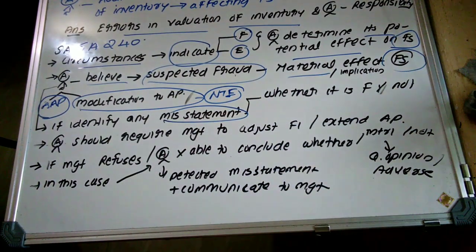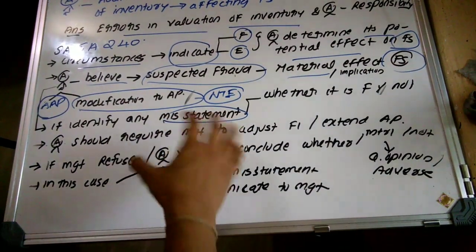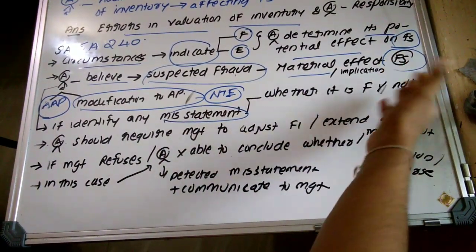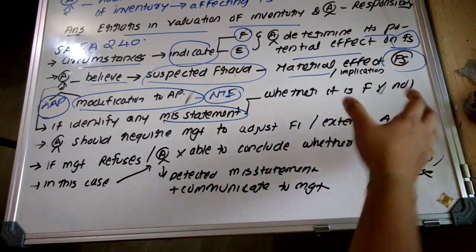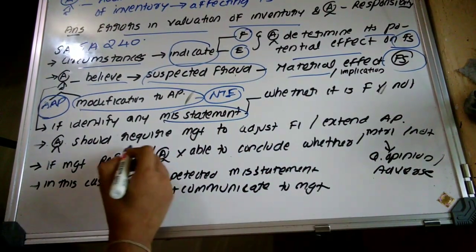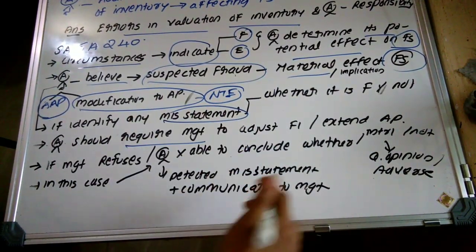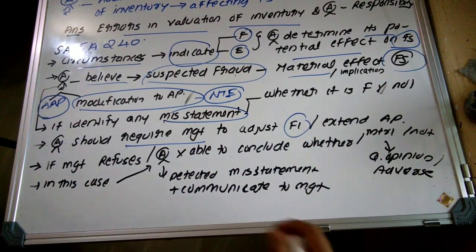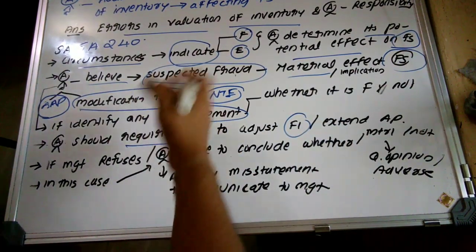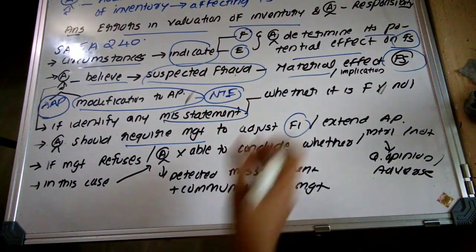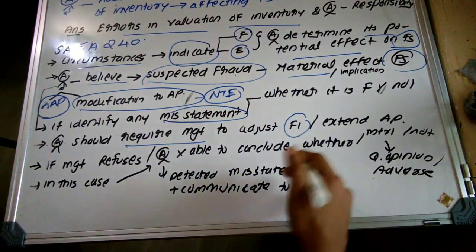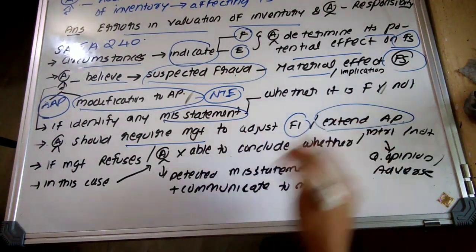So if the auditor identifies any misstatement, it can be fraud or it may not be fraud. It may be because of error. So the auditor should require the management to adjust that financial information, that is, to make changes. Whether overvaluation has happened or undervaluation has happened, you should adjust the same. At the same time, the auditor may also extend the audit procedure.